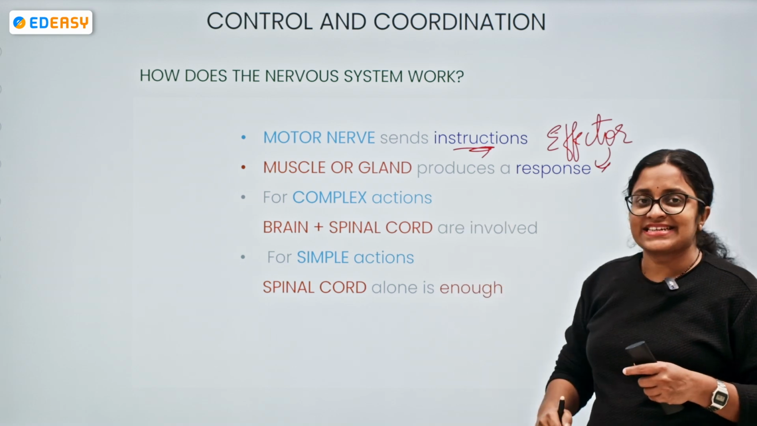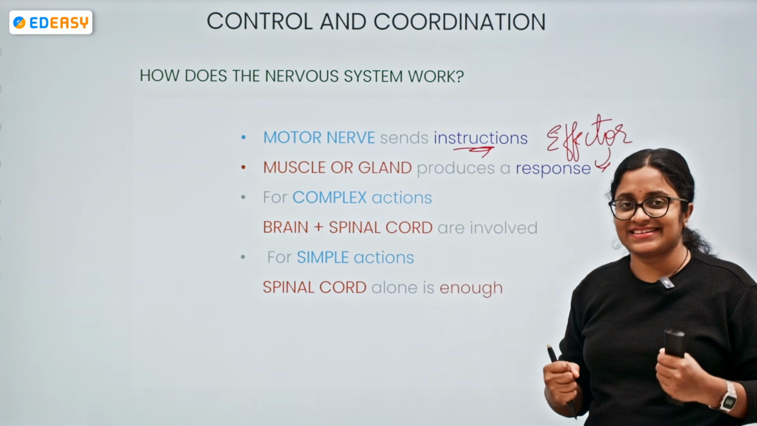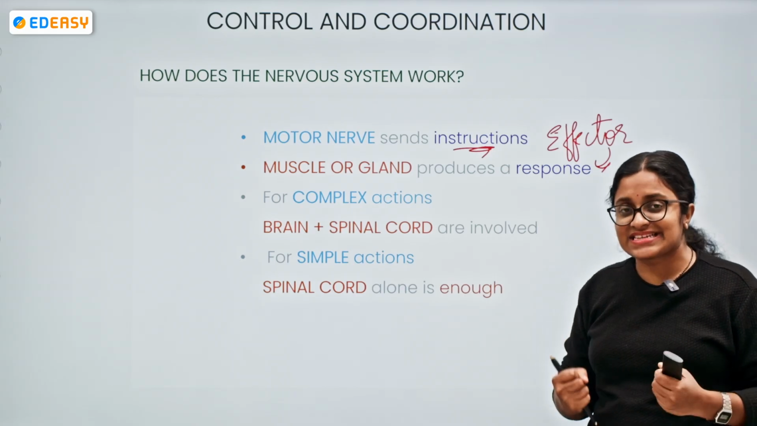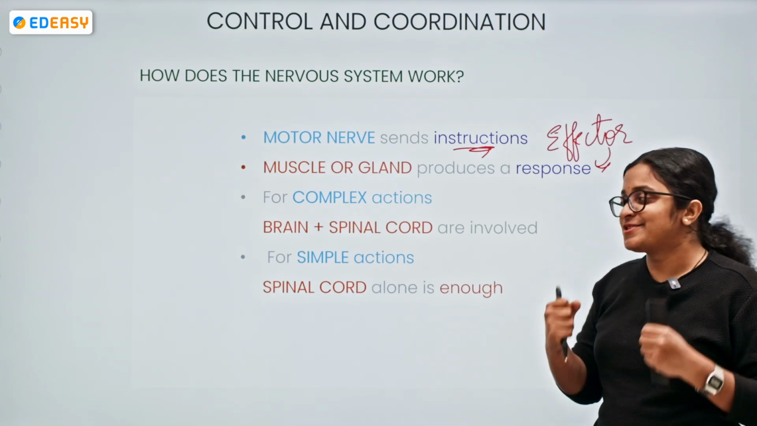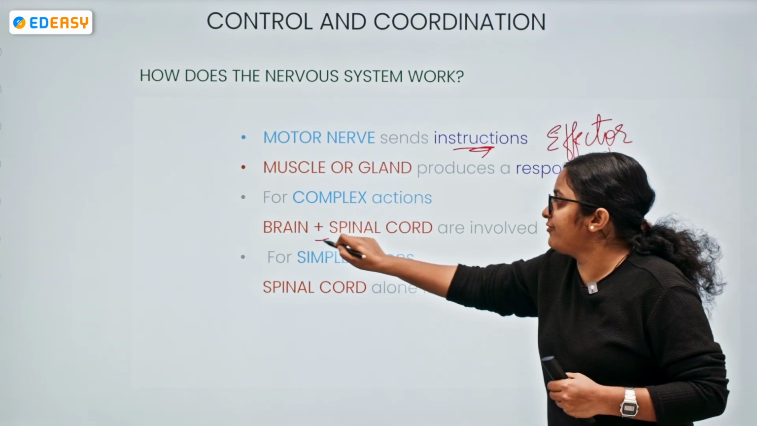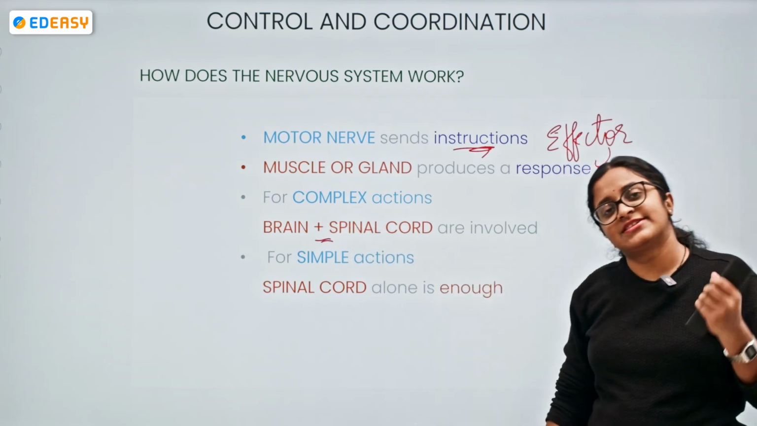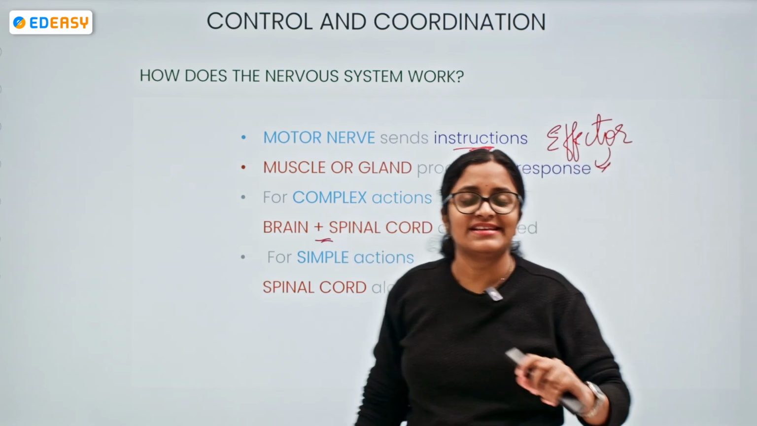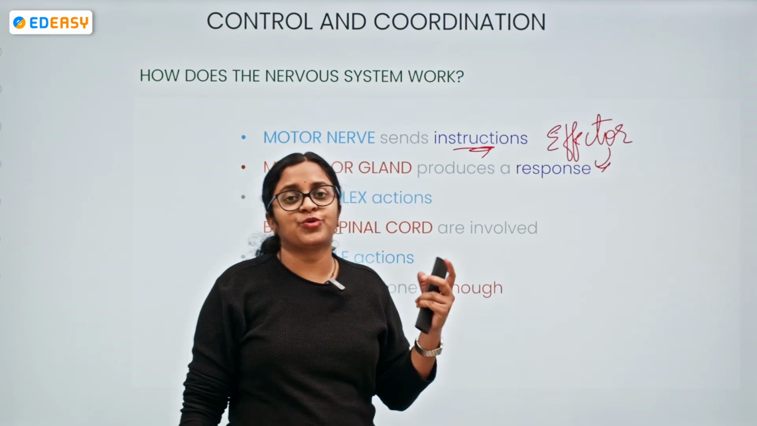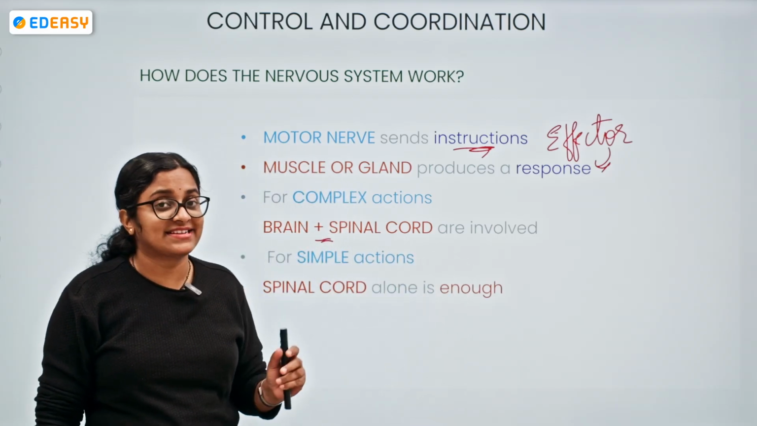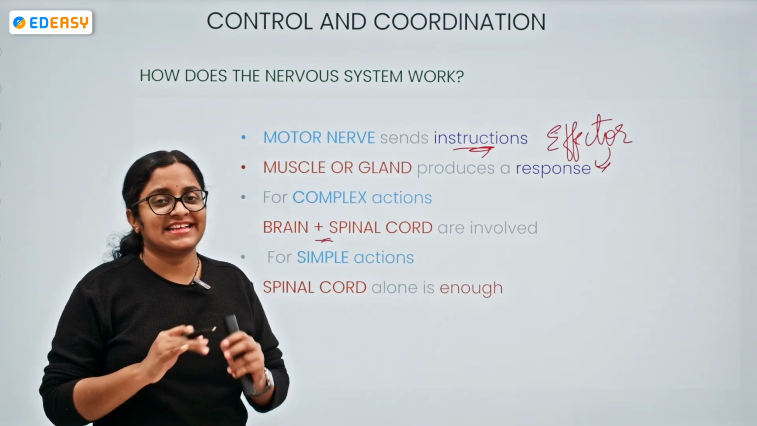For complex actions, sometimes the complexity involves extra strength, extra courage. So that's the reason we have a combination of brain and spinal cord. For simple actions, the spinal cord is enough. For quick, immediate responses, reflex actions, the spinal cord itself is enough.